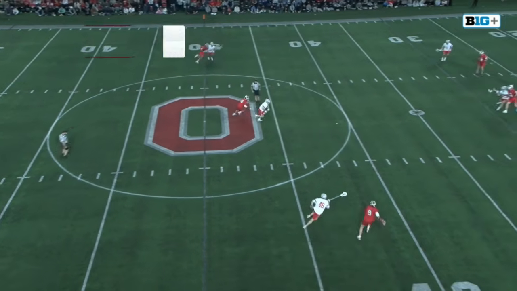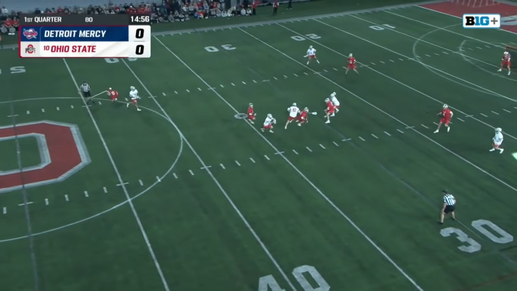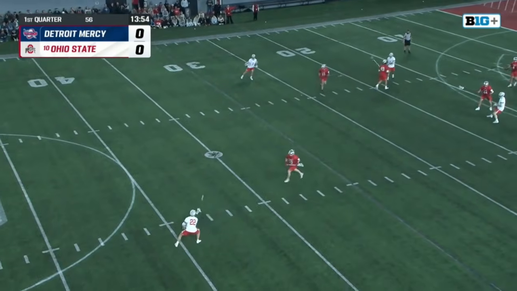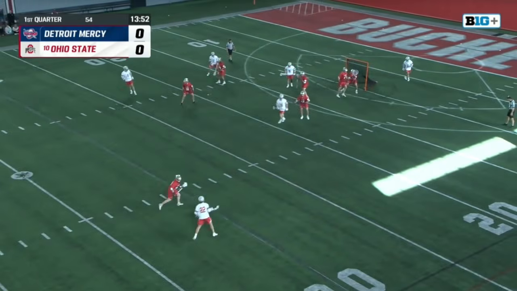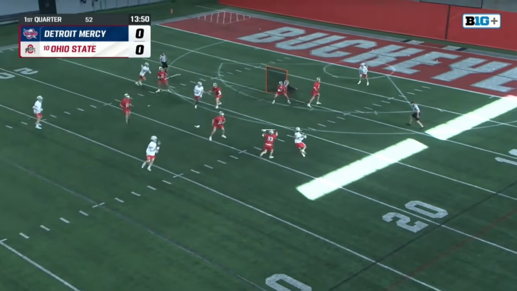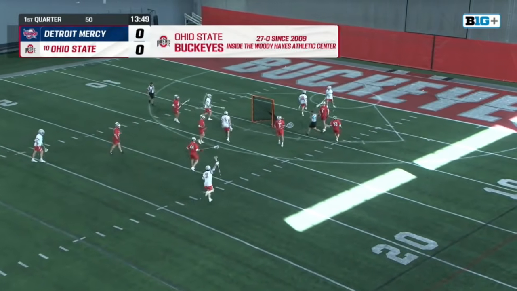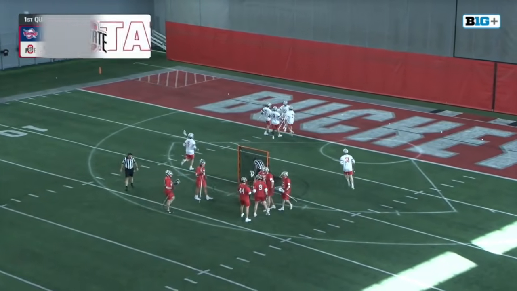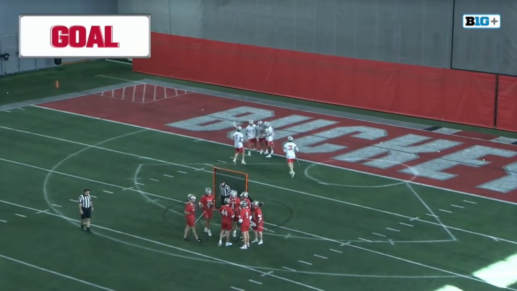And here we go off the opening faceoff. It'll be Ohio State on the first possession. Last year they had 50, just the third Buckeye ever with 50 goals last season. Gives off here to Liam White. White inside, and he drives and scores. And the Buckeyes will play from in front here today with just under 2 minutes to go into this game.